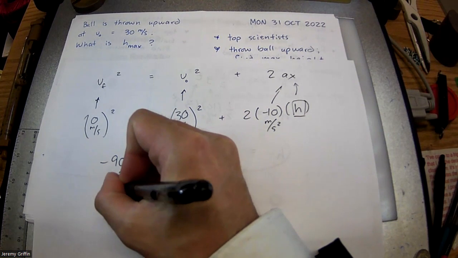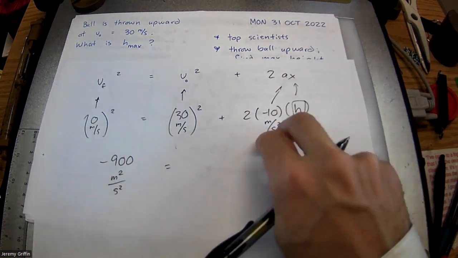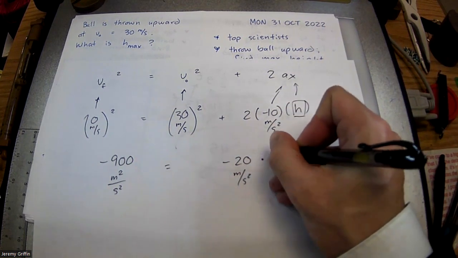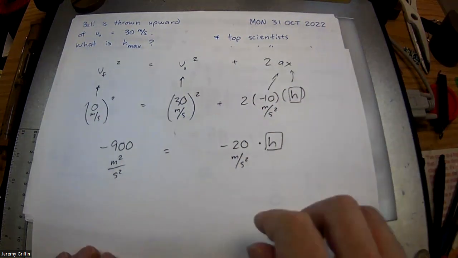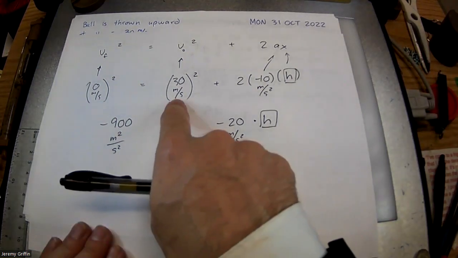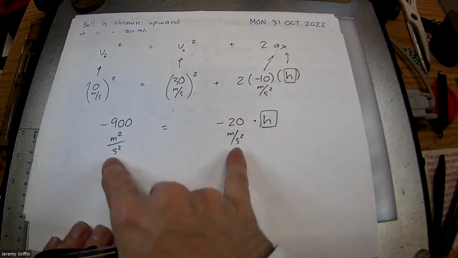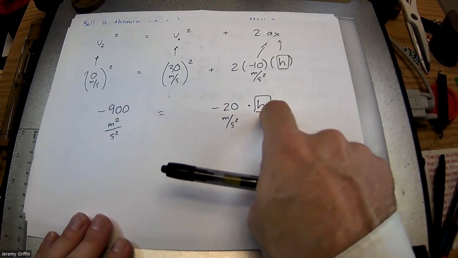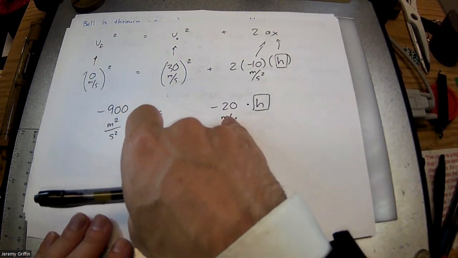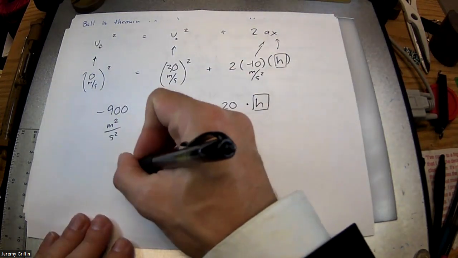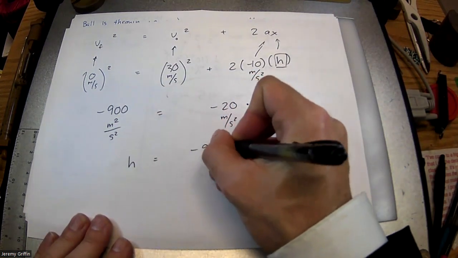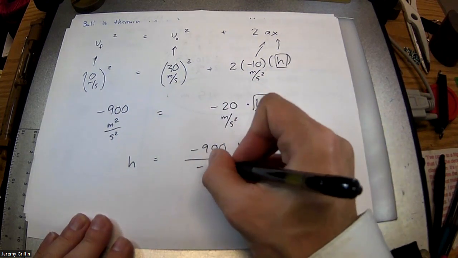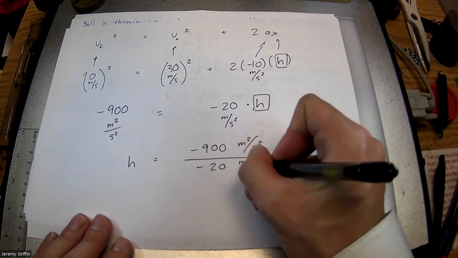So meters squared per second squared is equal to, say, -20 meters per second squared times the maximum height. Is it okay? So 30 squared is 900, subtracted that over. So it just looks like that, right? 2 times 10 is 20. Then if you want to isolate h, can you divide both sides by this -20 meters per second squared? So the maximum height would be -900 meters squared per second squared divided by -20 meters per second squared.